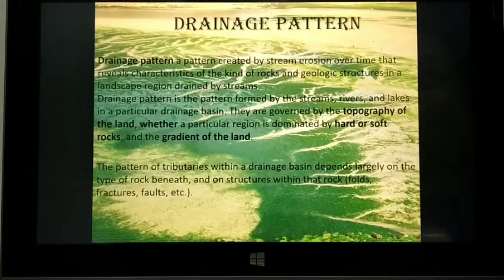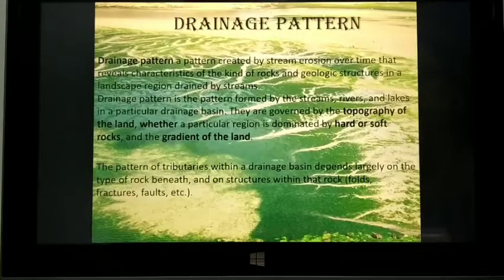Drainage pattern is a pattern created by stream erosion over time that reveals characteristics of kinds of rocks and geological structure in a landscape region drained by streams. So many types of patterns are formed due to the drainage system of rivers. It depends upon the kind of rocks and the kind of sediments brought by rivers. It is not the same everywhere. It depends upon the kind of rocks and the geological landscape region.